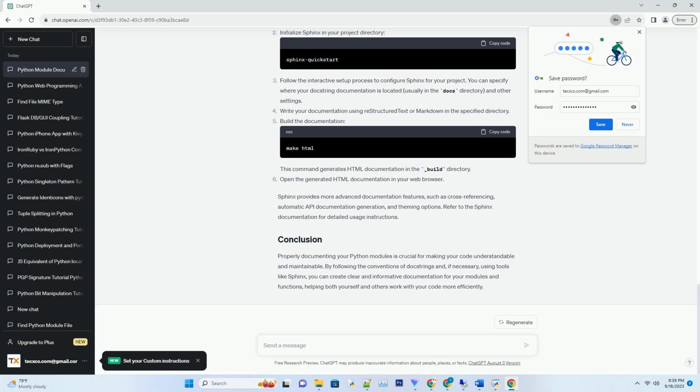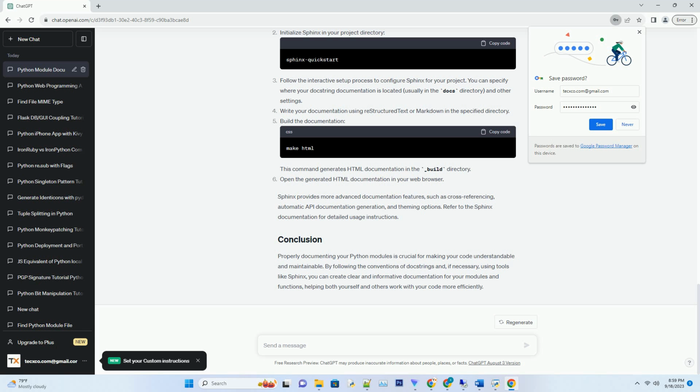You can specify where your docstring documentation is located, usually in the docs directory, and other settings. Write your documentation using reStructuredText or markdown in the specified directory. Build the documentation. This command generates HTML documentation in the _build directory.